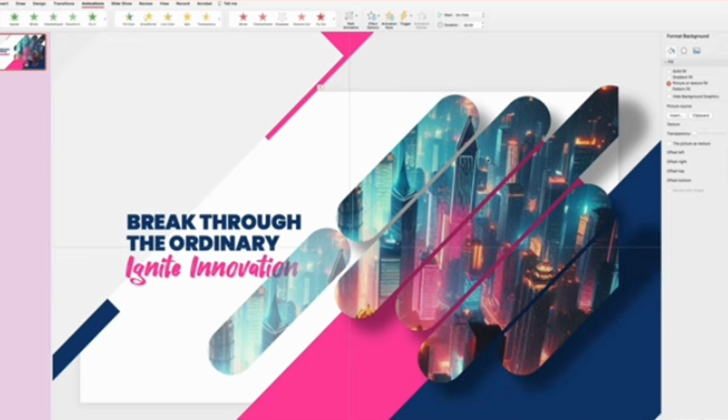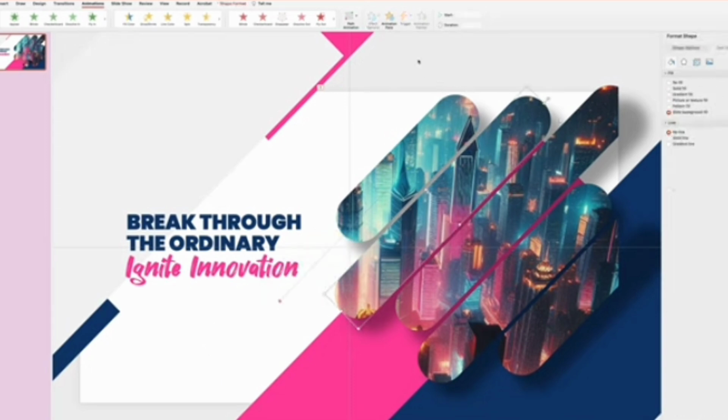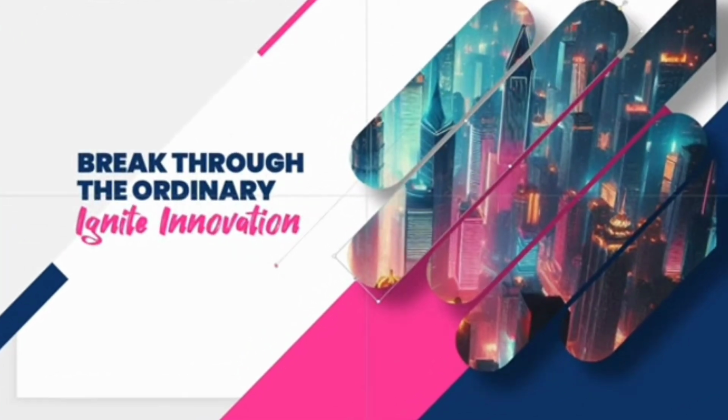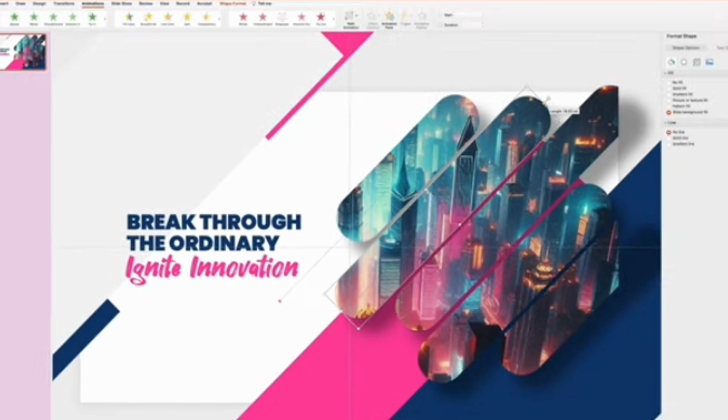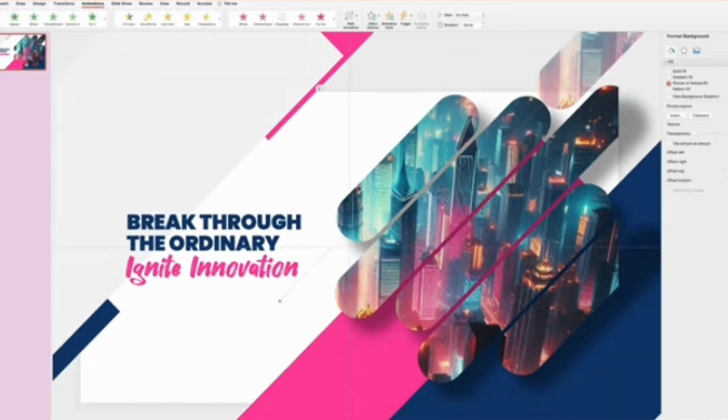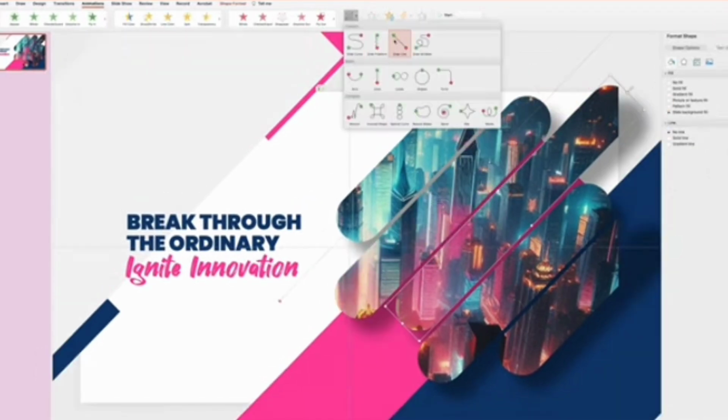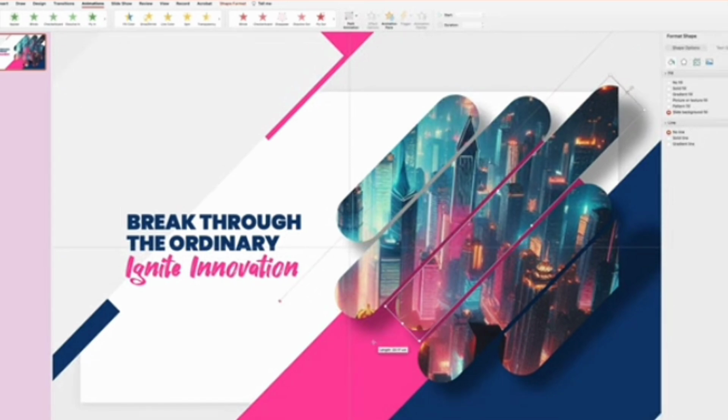Now let's do the next shape. Once again, grab the draw line tool from the path animation menu, and this time draw the line bottom to top. And continue with the rest of the shapes, each time changing the direction of the path line.